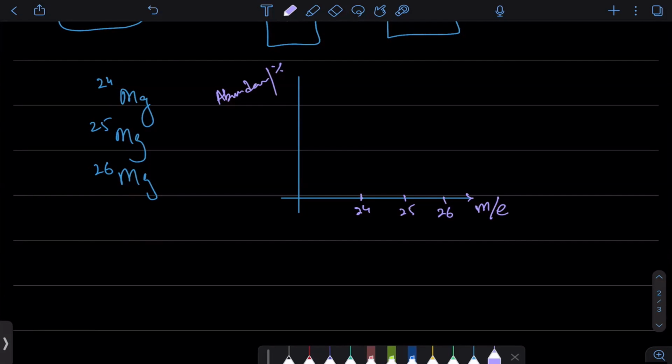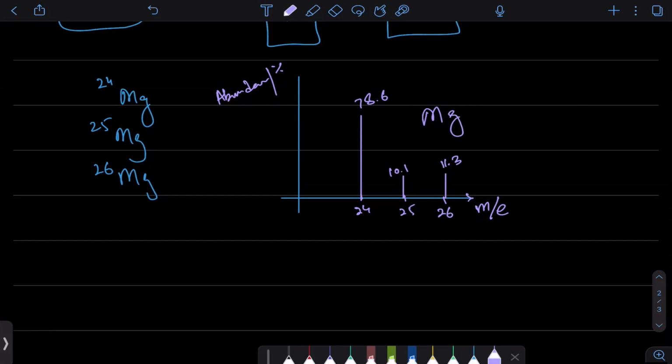So let's suppose मैं graph बनाता हूँ और इस lines की different heights आती हैं. ठीक है? So I'm not drawing this to scale, but let's say this is 10.1, this is 11.3, and this is 78.6. And this is actually not the height. It is technically the area under this peak. ये peak होगी और इसके नीचे कुछ area होगा और वो area हम calculate कर रहे होते हैं. But अभी के लिए, because it's a very fine line, so 78.6 is the value for that. And this is the abundance. It's the area under the curve. And in A2, you do talk about the area under the curve. But overall, this is what you get for magnesium.